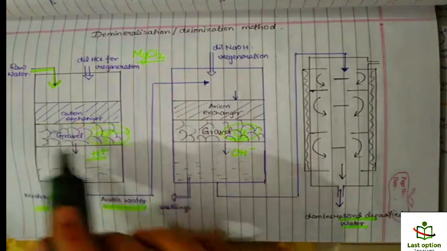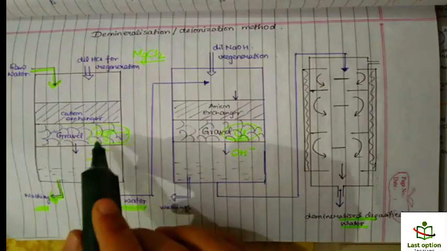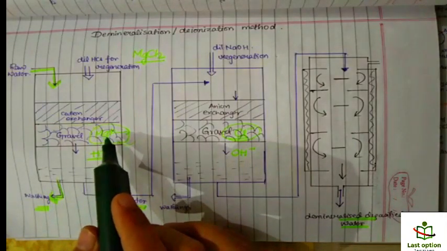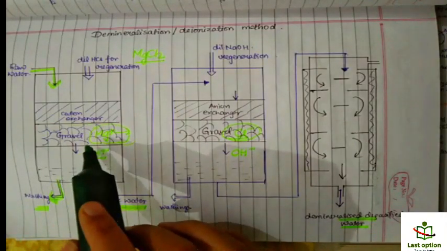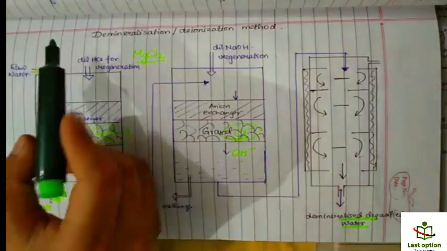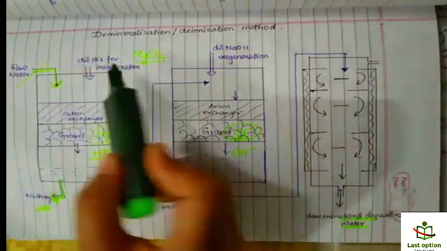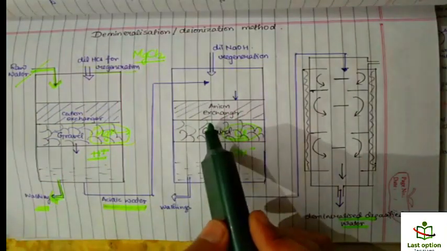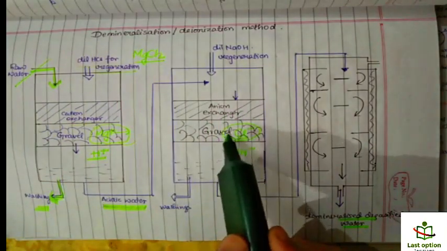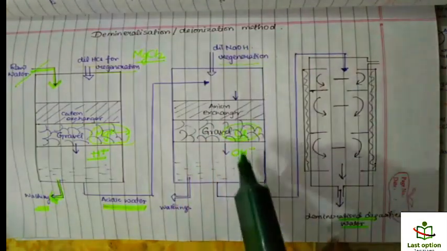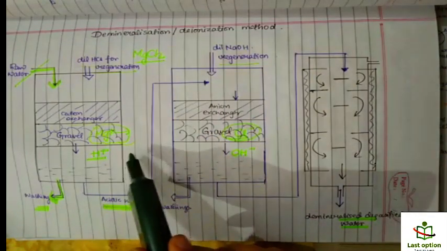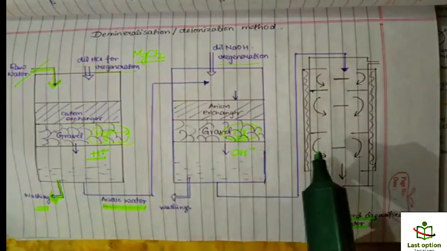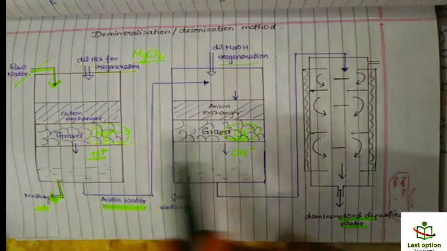When the cation exchanger is exhausted like the zeolite bed, to regenerate it we stop the supply and add dilute HCl to it, and similarly for the anion exchanger we add dilute NaOH. In this way they are regenerated and we can use them again and again.